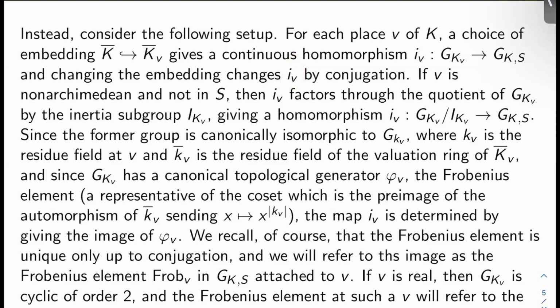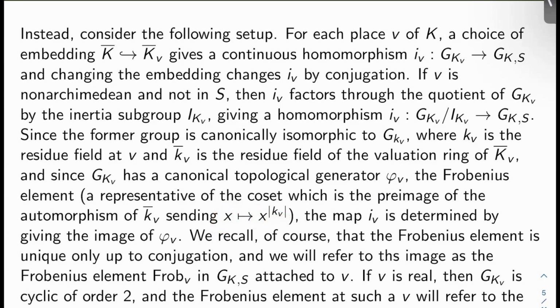If v is non-Archimedean and not in S, then i_v will factor through the quotient of G_{K_v} by the inertia subgroup I_{K_v}, by definition of inertia, giving a homomorphism, which we'll still call i_v, from G_{K_v} mod inertia to G_{K,S}. Now, the former group is canonically isomorphic to G_{k_v}, where little k_v is the residue field at v. Little k bar_v is the residue field of the valuation ring of K bar_v. Now, G_{k_v} has a canonical topological generator, the Frobenius element that sends x to x to the cardinality of k_v.